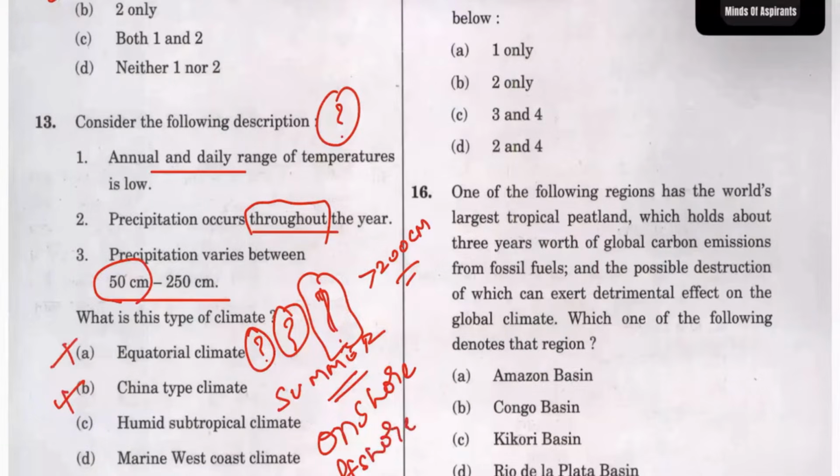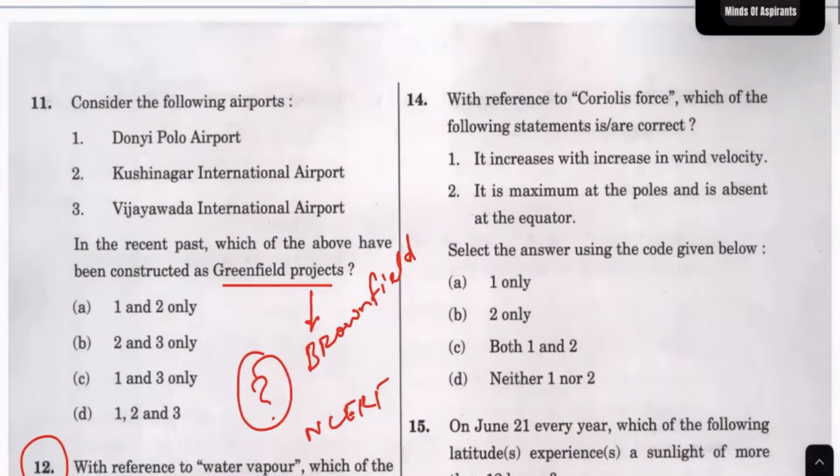This is not true. Humid subtropical climate, whether we have this kind of rainfall is a question mark. So I will go for marine climate. That is the answer for this.